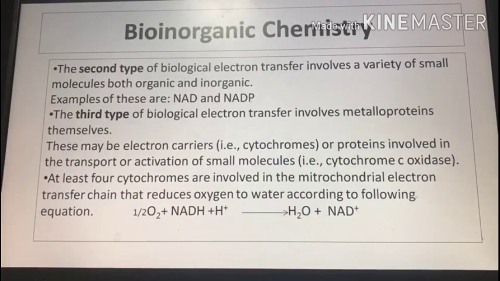Other electron transferases include the rubredoxin and ferredoxin iron sulfur proteins, so named because they contain iron sulfur clusters of various sizes. Rubredoxins are found in anaerobic bacteria and contain iron ligated to 4 cysteine sulfurs. Ferredoxins are found in plant chloroplasts and mammalian tissue and contain spin coupled 2Fe2S clusters. The two types of iron sulfur proteins are rubredoxin and ferredoxin. Let us begin with the first type, that is rubredoxin.